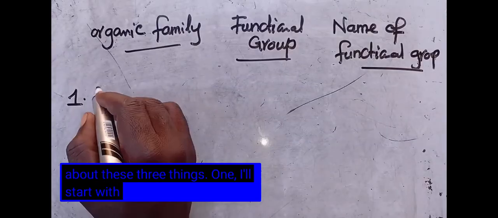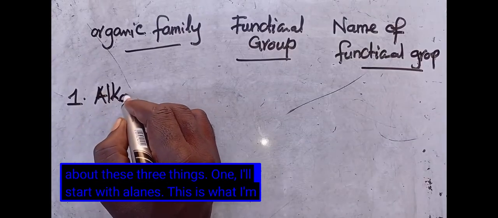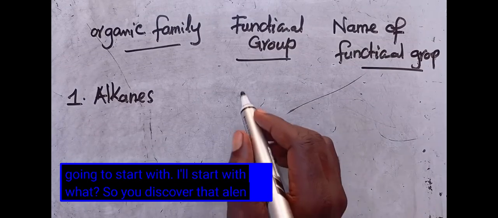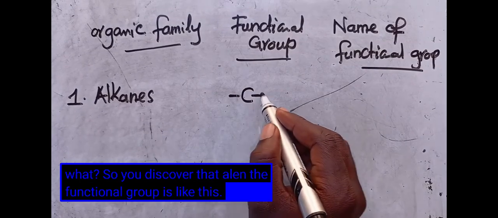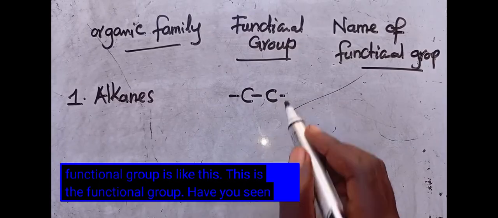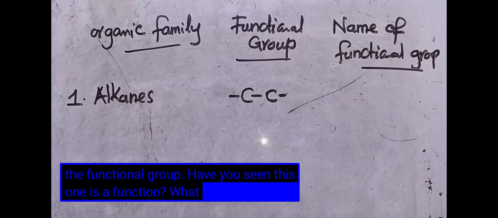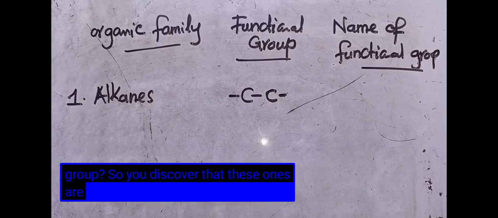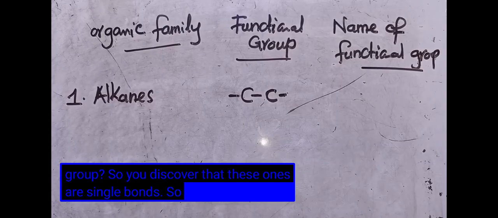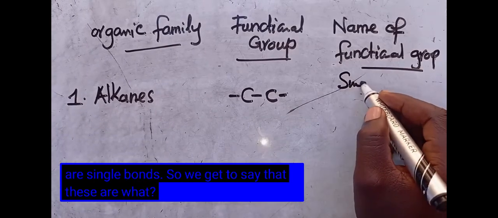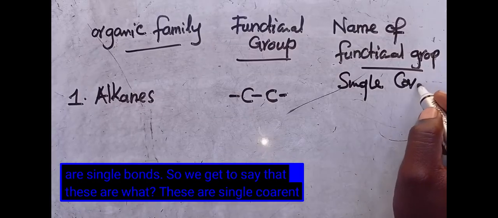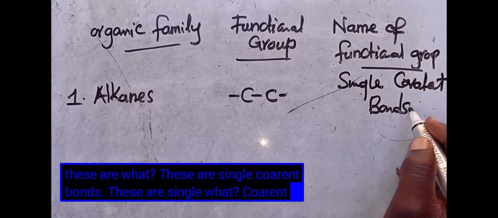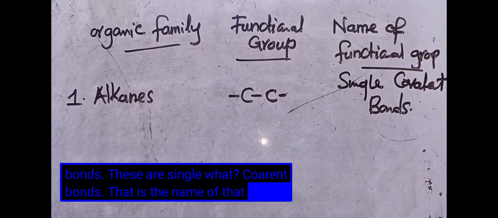One, I'll start with alkanes. So you discover that for alkanes, the functional group is like this. This is the functional group. You discover that these ones are single bonds. So we get to say that these are single covalent bonds. That is the name of that functional group.